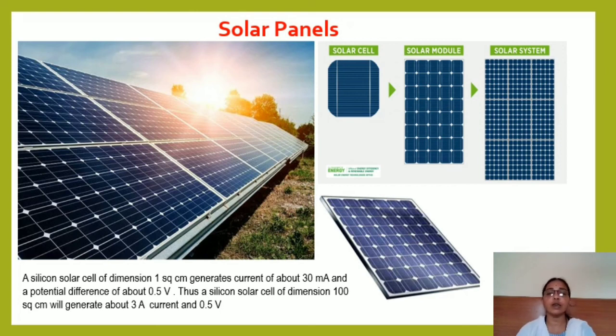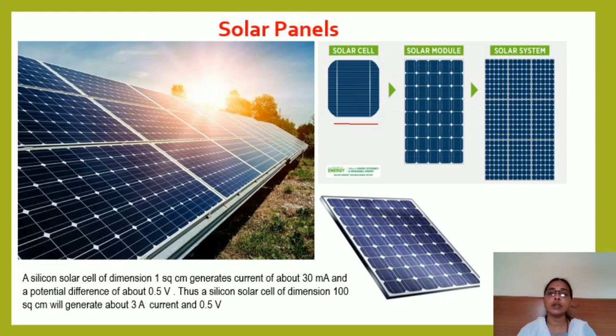So solar cells are connected in series as well as in parallel. Now you could see here a great plant of solar cells, and each solar cell, you could see a small square, is a silicon cell. These solar cells are arranged in a series pattern and then made into a solar module.